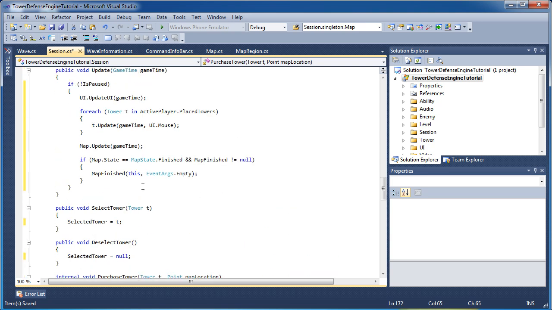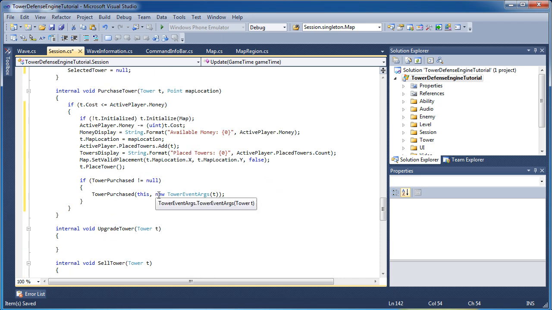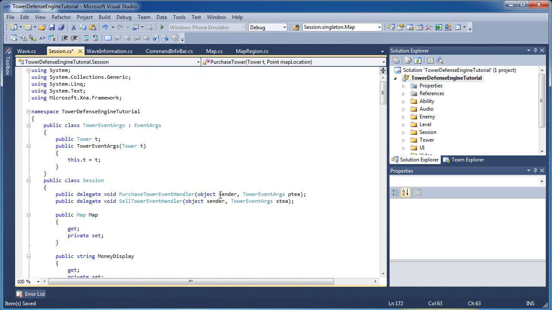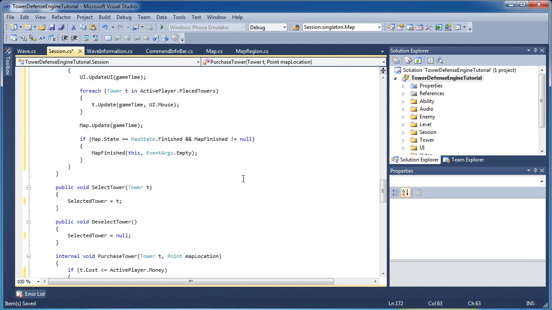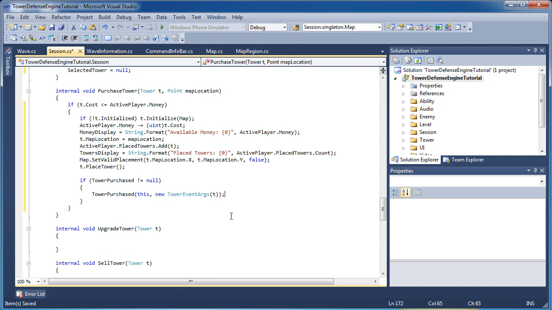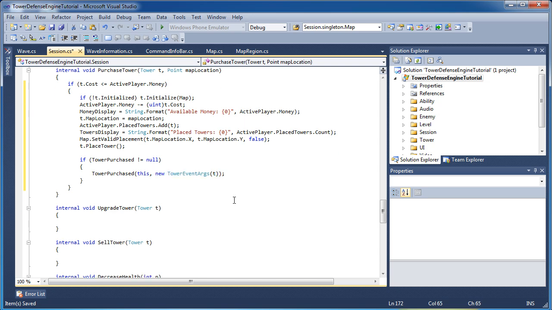So before we passed EventArgs.Empty, now we pass a different type of event args, and that's a custom event args we created in part 1, up top here. And that event args will hold a reference to the tower that we purchased, in case we need it for anything, it is passed to the method that we're going to call in the events.